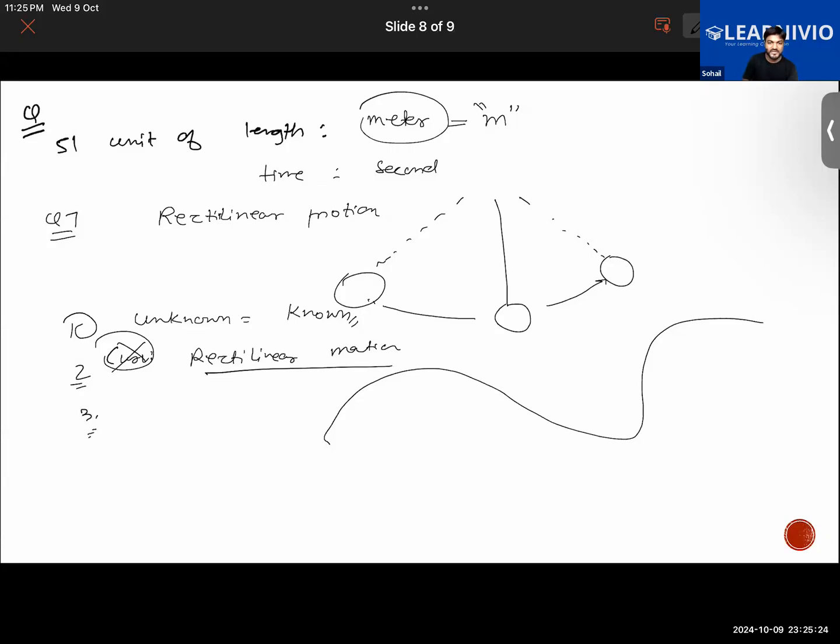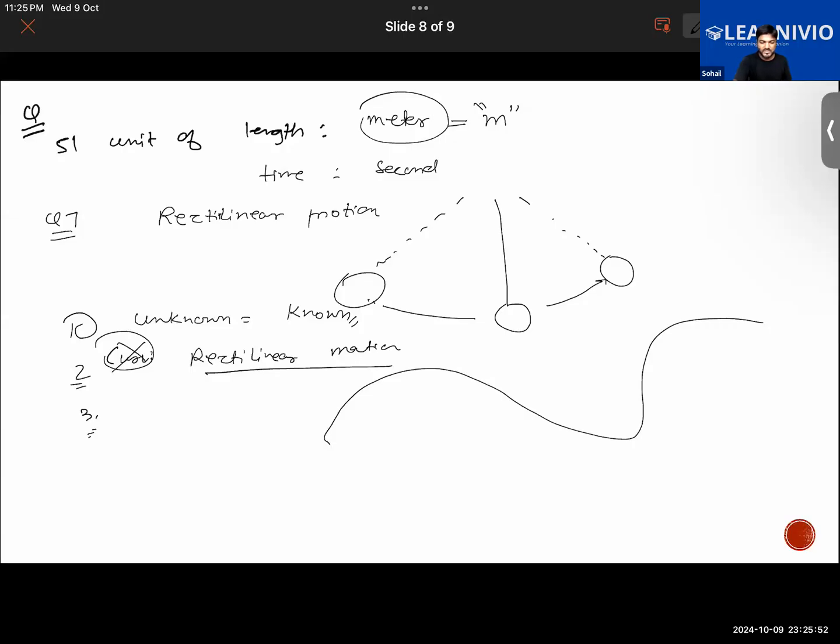The motion that repeats after a fixed interval of time, like rotation of the Earth, for example, it repeats after a certain period of time. Now, the motion of the pendulum, after a certain period of time, the kind of motion repeats. So that is called a periodic motion. Periodic motion is a type of motion that repeats after some time, like Earth takes 24 hours to do a rotation.